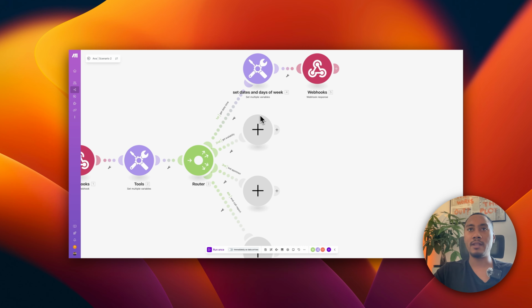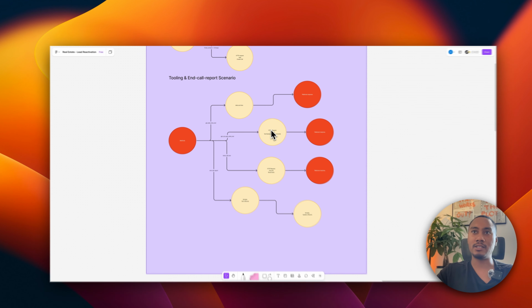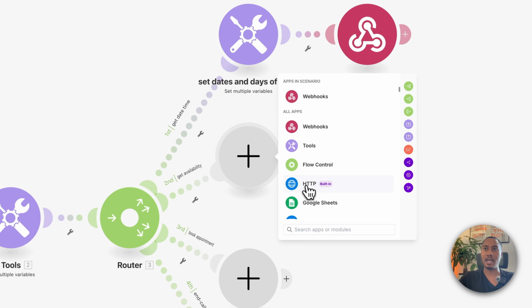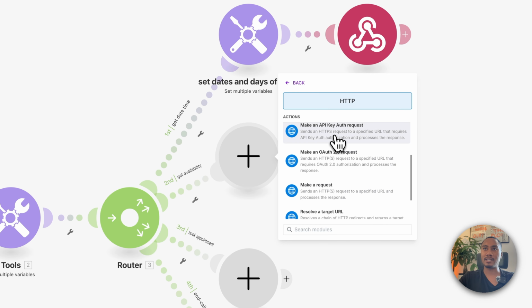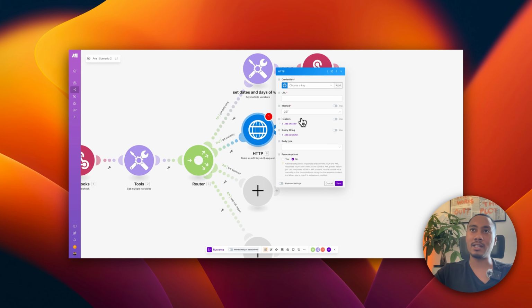Okay, so now that we have the date and time set up, now let's set up our get availability. So here, again, referencing our design, we will have an HTTP request, and then we're going to return the open slots back to Ava via Webhook response. So let's go ahead and just set that up. We're going to use an HTTP request again, and it's going to be a Make API key auth request. Now, this time we're actually going to be getting slots from Cal via their APIs by the event ID.